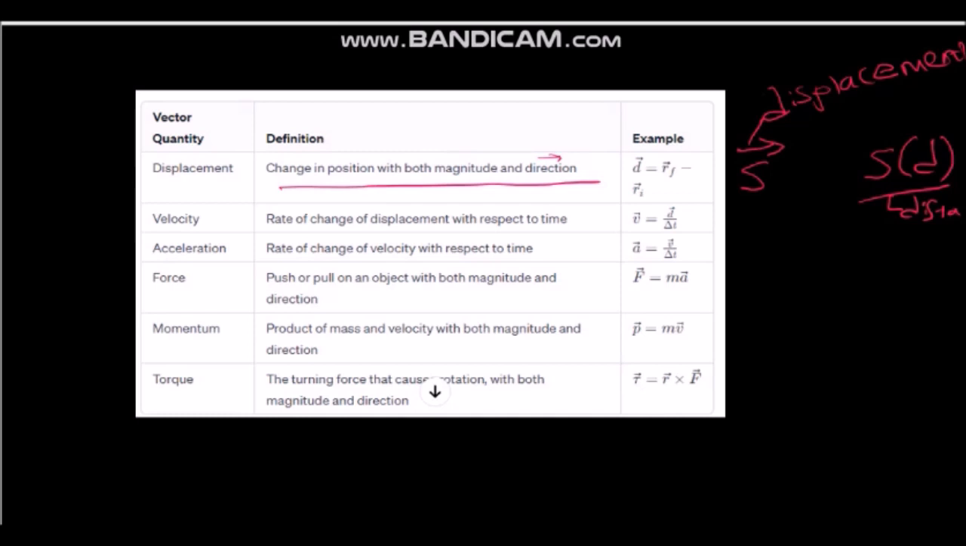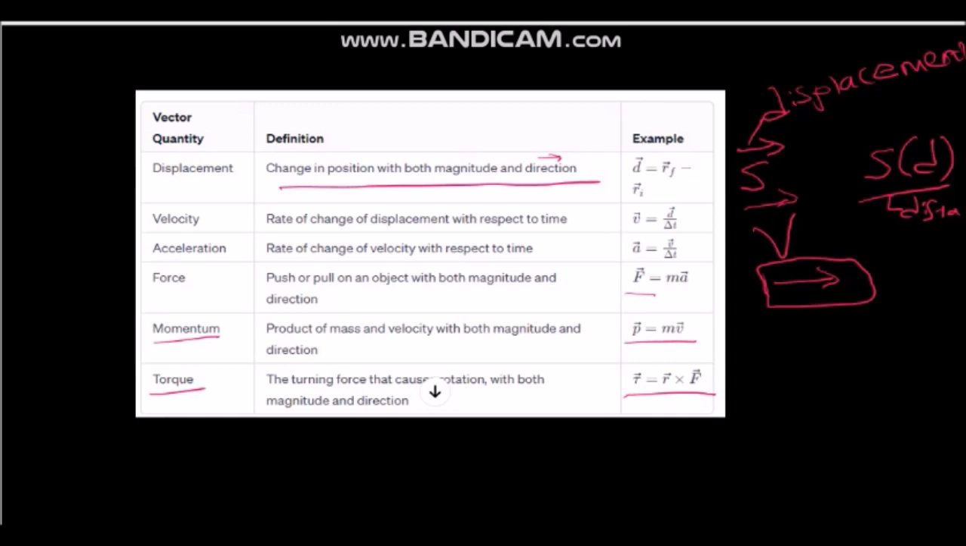Velocity, rate of change of displacement with respect to time. That means for velocity we have the symbol v with an arrow. In general, vector quantities we represent with an arrow, and the symbol v for the velocity. Acceleration a with arrow, force F with arrow, momentum p with arrow, torque τ with arrow. We will see detail in the future.